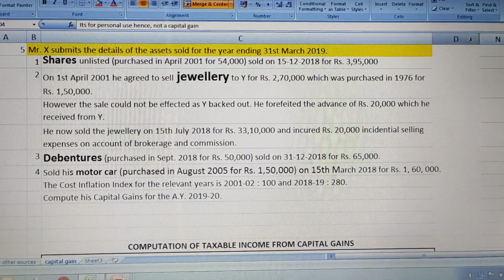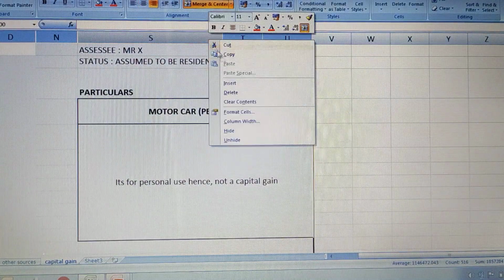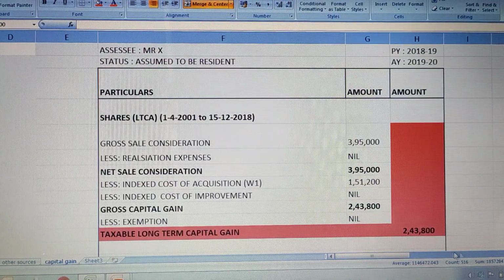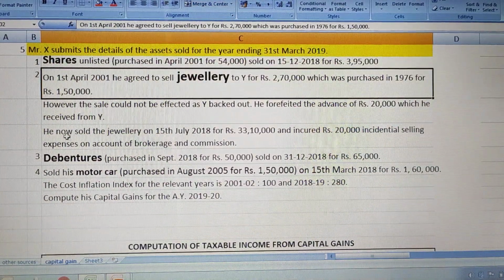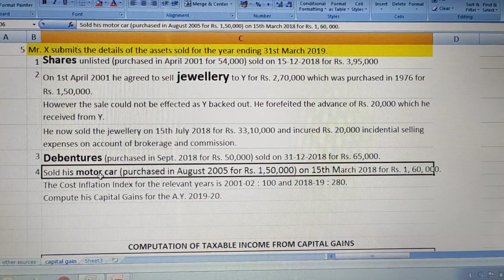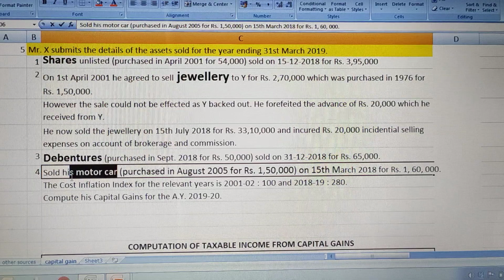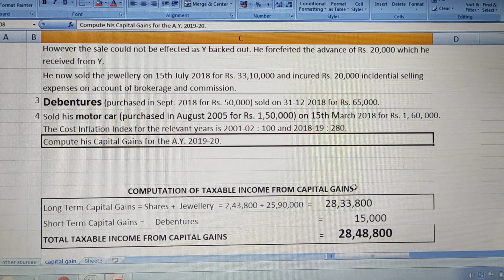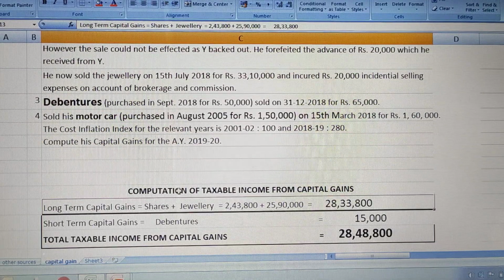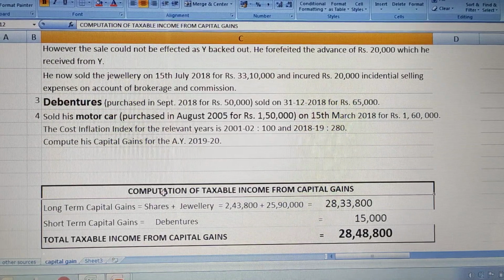So we have done all 4 assets, right? We have done shares, jewelry, debentures, and the sale of the motor car also. They have clearly mentioned sold his motor car, so we have considered this as personal. Now the final answer we have to calculate: computation of taxable income from capital gain.